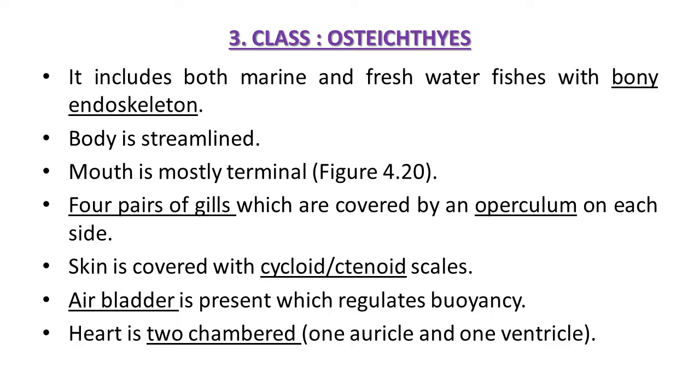The skin is covered by scales, and the type of these scales is cycloid or ctenoid. Here the air bladder is present, which regulates buoyancy. So it provides floating or swimming facility to these animals. They possess a two-chambered heart, one auricle and one ventricle.